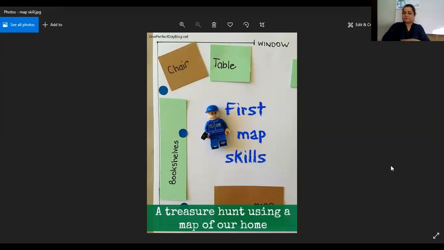So we are going to make a map of our room. Yes, you are all going to make a map of your room by making little lines and writing something. Sitting in your room, with only the directions of where the sun is rising and where the sun is setting, you can make your map of where your chair is, where your bed is lying, where your bookshelf is, where your window is, where your door is, where your toys are located. So that will be your first mapping skill.